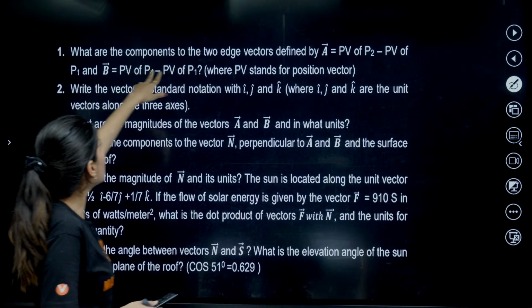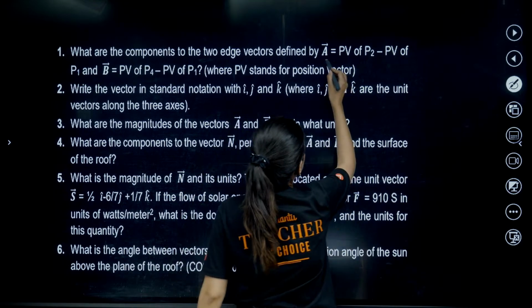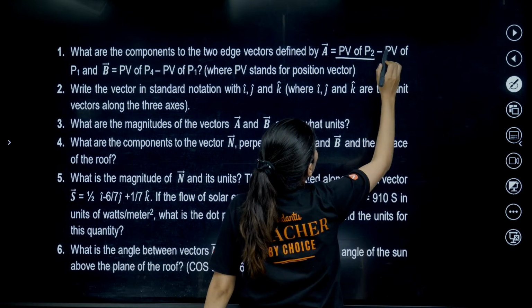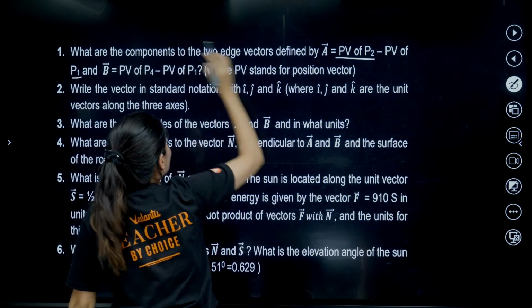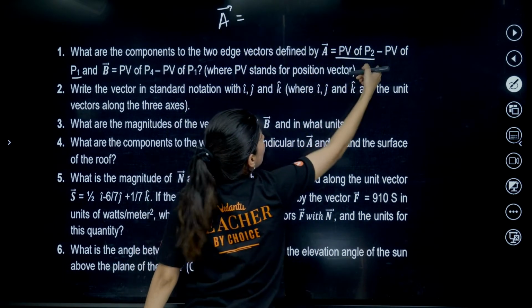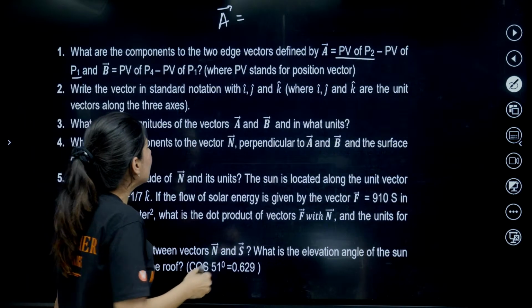So they are asking what are the components of the edge vector defined by A vector. Here, A vector is the position vector of P2 minus the position vector of P1. What is P2? 21, 8 and 4.